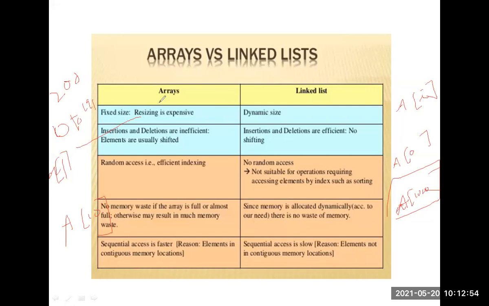Here in an array the size is fixed, we have to directly give the size. In a linked list it is dynamic, we allocate memory at runtime. Insertion and deletion in an array are inefficient because you have to shift right or left. Here no shifting is required. In an array the data is accessed randomly, A of 0, A of 1, A of 2. Here there is no random access.